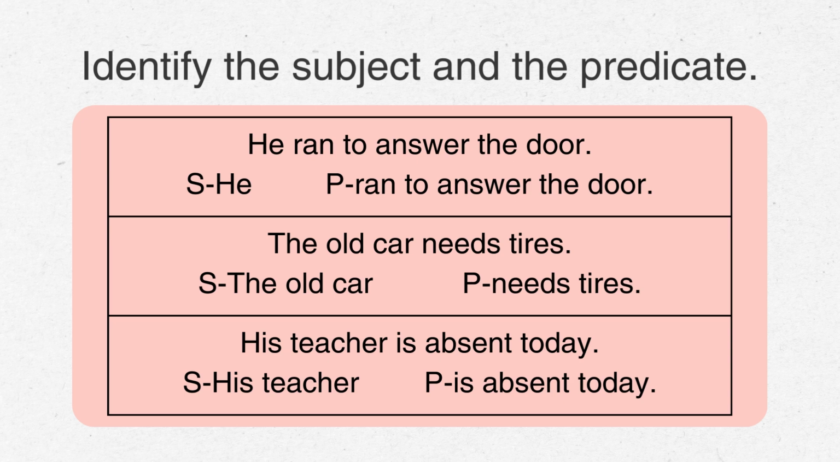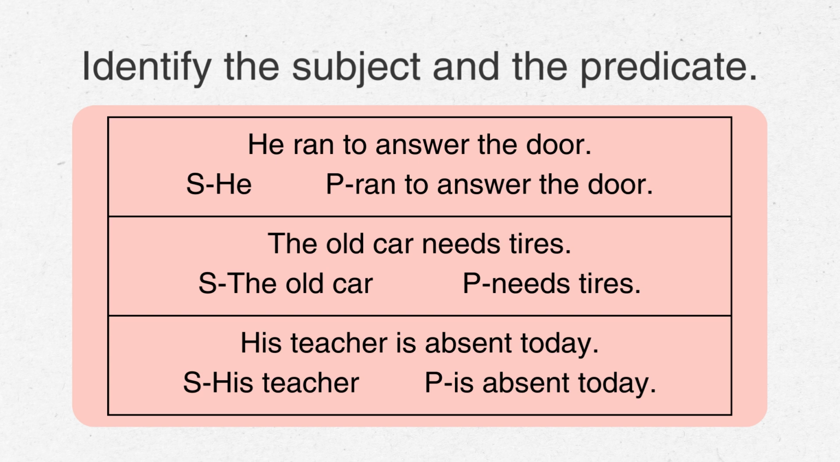Let's look at those sentences again. He ran to answer the door. The sentence is about he, so that is our subject. Ran to answer the door is the predicate. The old car needs tires. The sentence is about the old car. The old car is the subject. So the predicate, what it does, is needs tires. His teacher is absent today. The sentence is about his teacher. So that's our subject. The predicate would be is absent today.